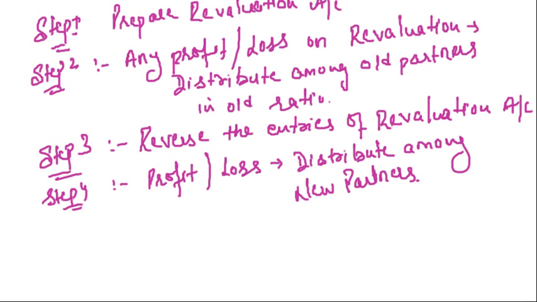This is the main point here, that in case of memorandum revaluation account, after the reversal of entries, whatever profit or loss you get will be distributed among the new partners in new profit sharing ratio.